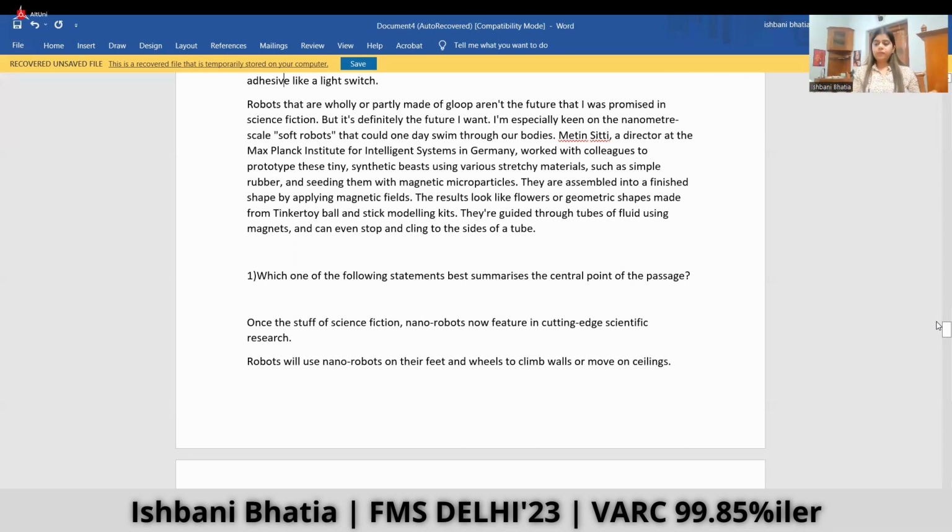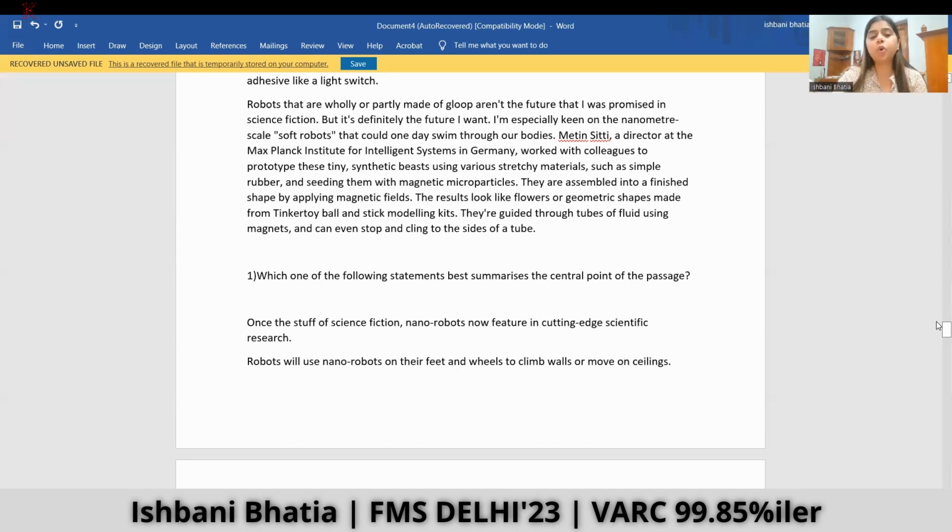And now the author is further mentioning the idea of how they can be used to increase the power of traditional robots. Robots that are wholly or partly made of glue are in the future that I was promised in the science fiction, but it's definitely the future I want. I'm especially keen on the nanometric scale soft robots.